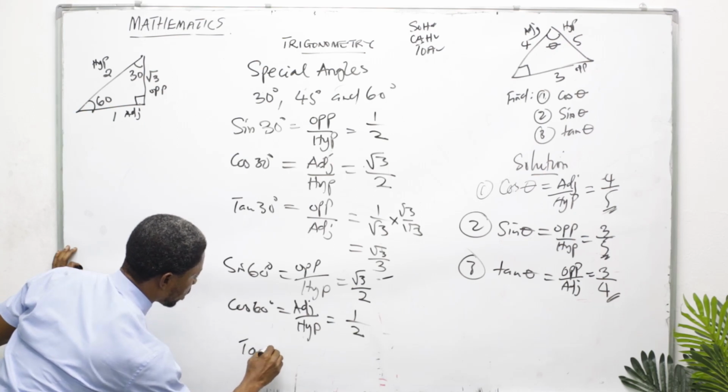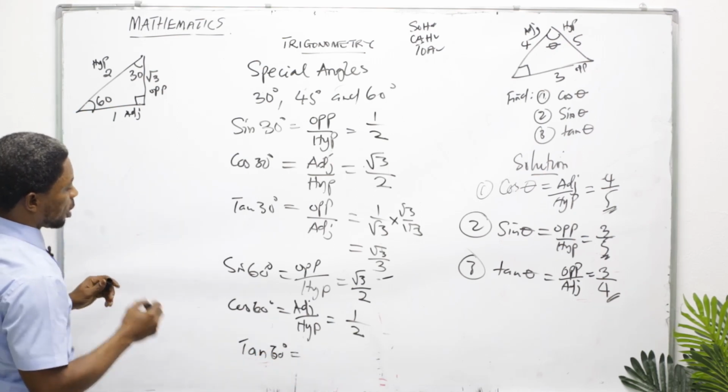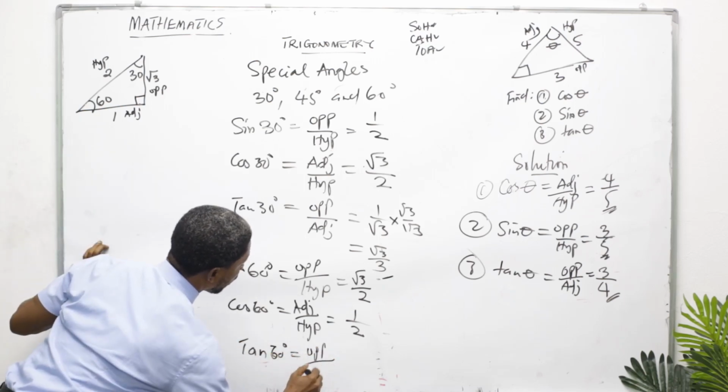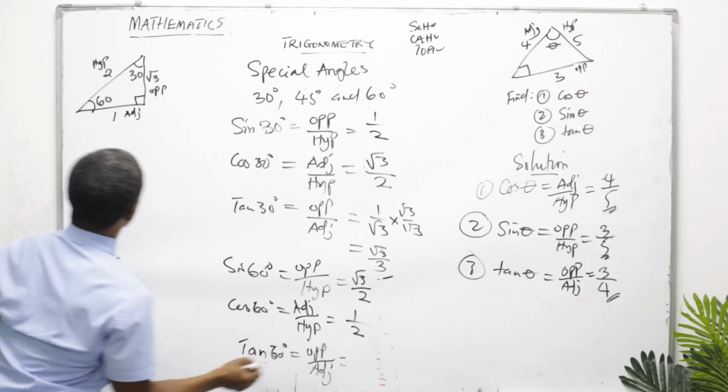Tan 60 degrees. Let's go to tan 60 degrees. Tan is opposite over adjacent. Opposite over adjacent. Where is your opposite?